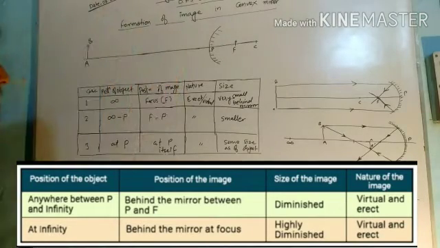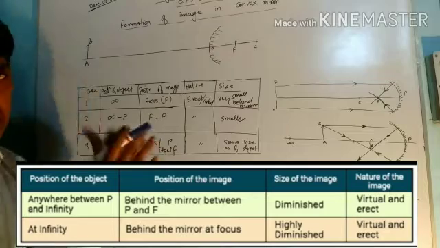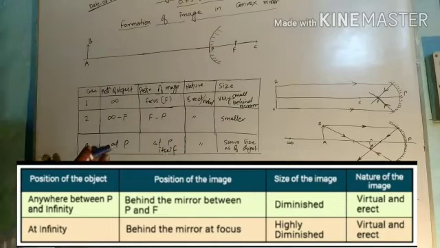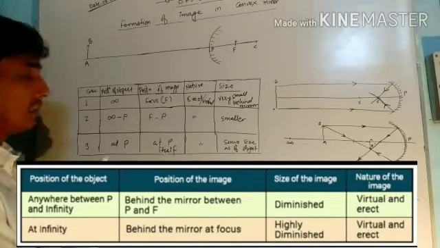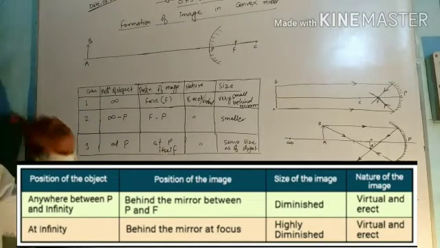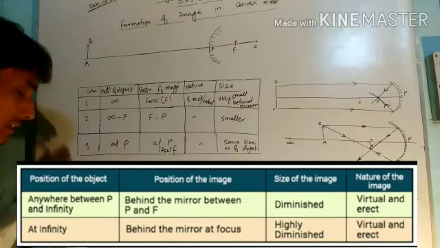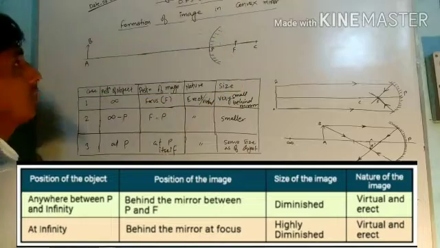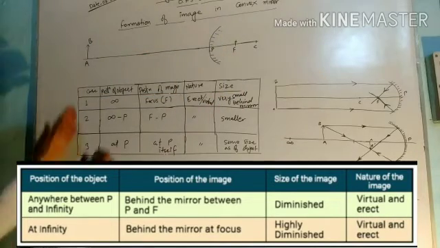In the second scenario, there are only three cases. In the last discussion about the concave mirror, we saw that there were 6 cases, but in the case of convex mirror, only 3 cases are here.